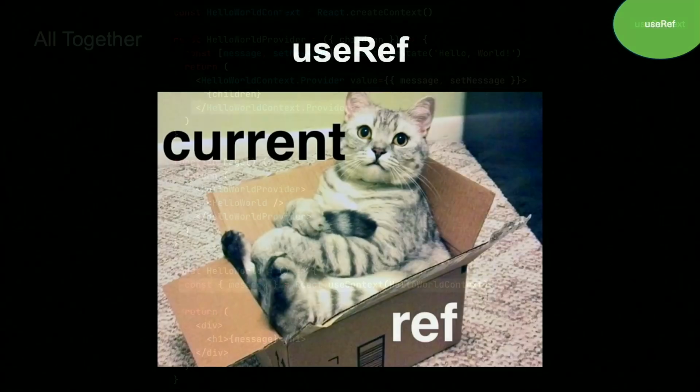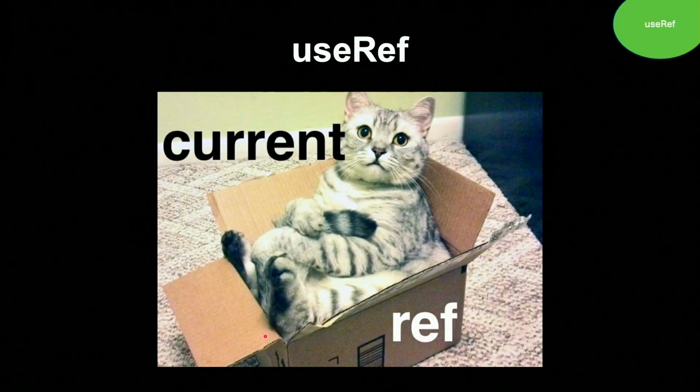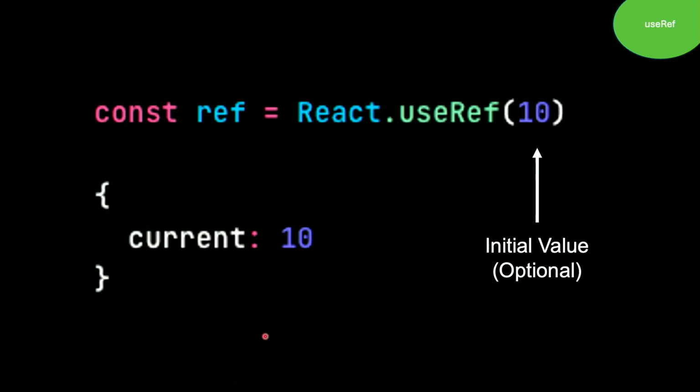Right, useRef. useRef and useState have similarities but have different use cases. They both hold a value, and they're going to persist those values between renders, but instead of an array being returned, we're dealing with an object. And the object is always going to have one prop, and that's current. So whatever you set as the initial value, that's going to become the value of current.